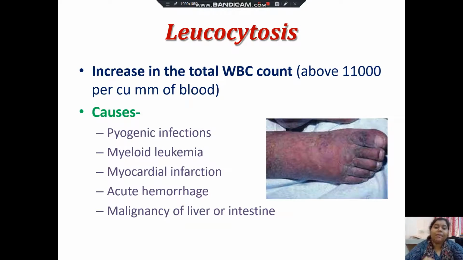So now discussing about leukocytosis in detail. It is the increase in the total WBC count above 11,000 per cumm of blood. It causes pyogenic infections, myeloid leukemia, myocardial infarction, acute hemorrhage, and malignancy of liver or intestine.